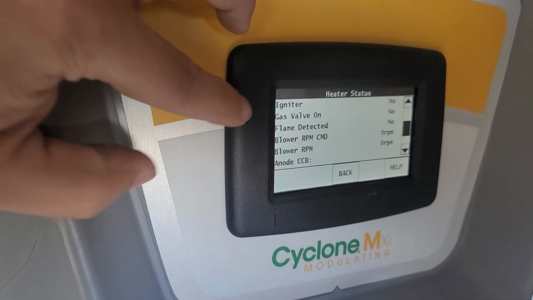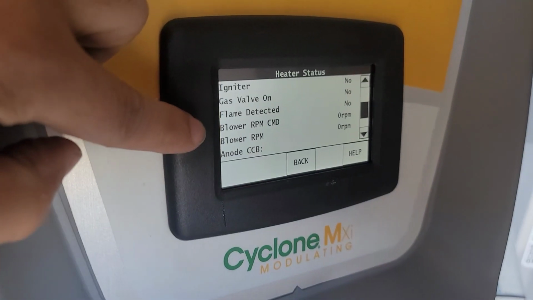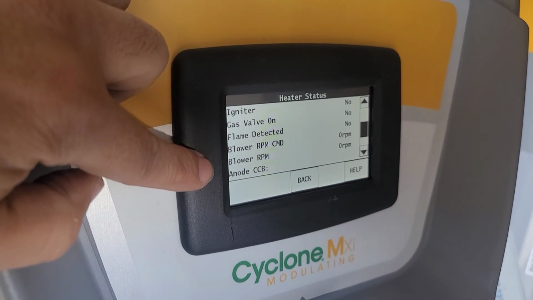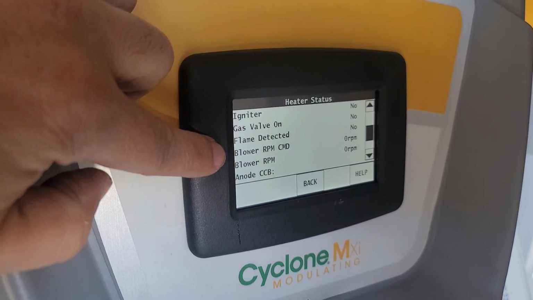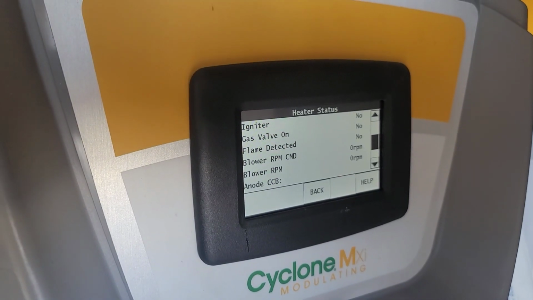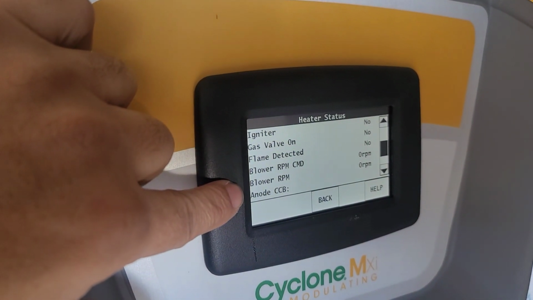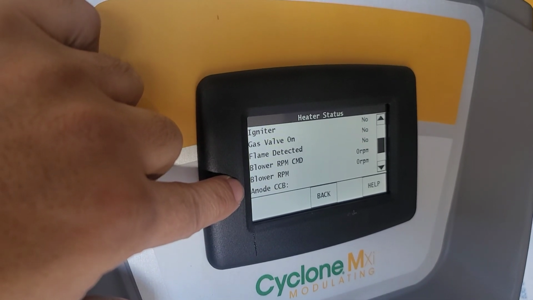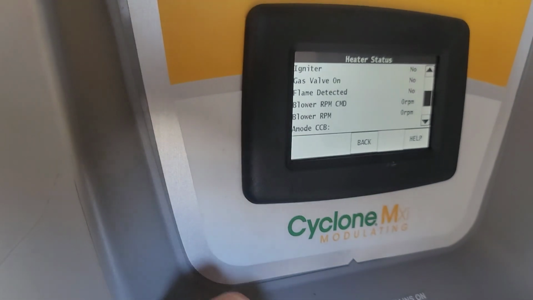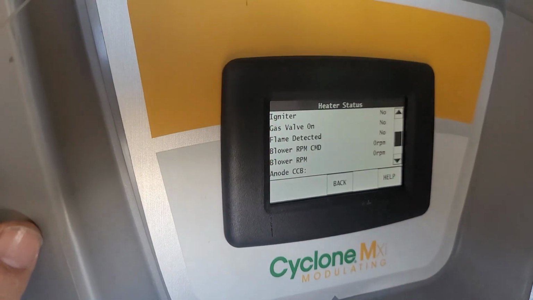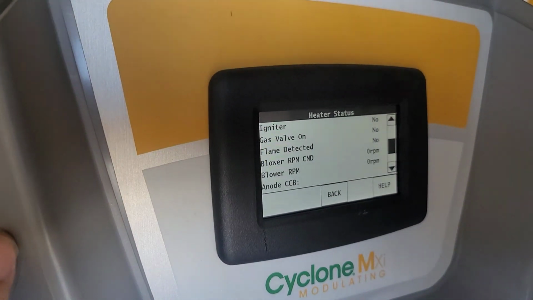Okay, so we have to focus on these two, the blower RPM command and actual blower RPM. The blower RPM command means the control board is sending signal to the motor, and the actual blower RPM means whether the motor is actually rotating or not. So let's put that into enable mode, and we'll see if there is any change coming up here.